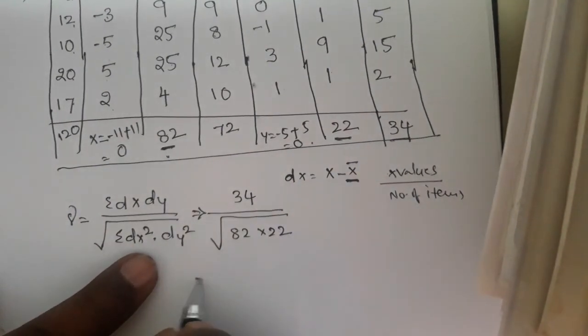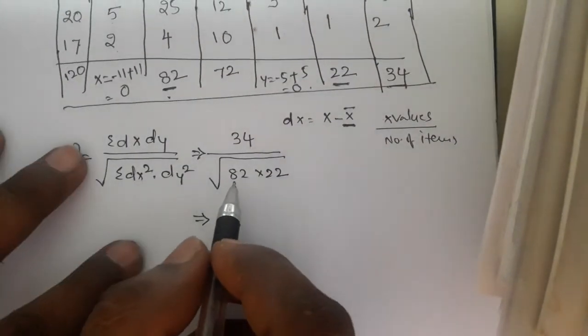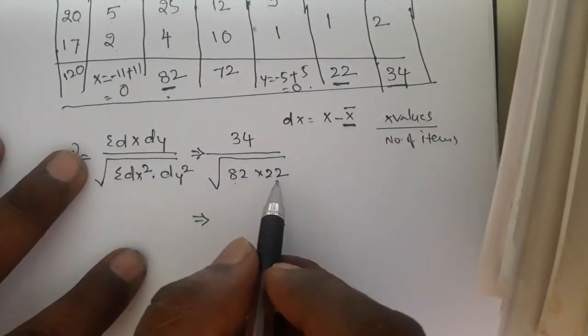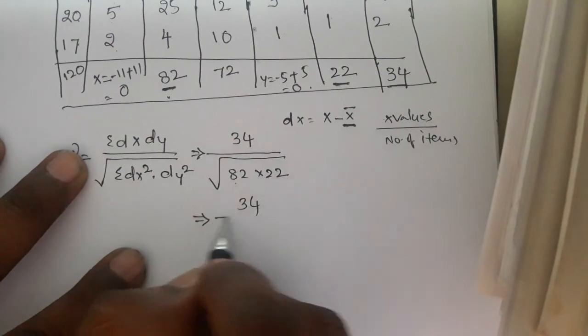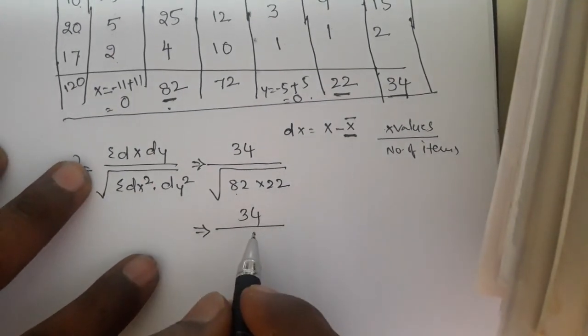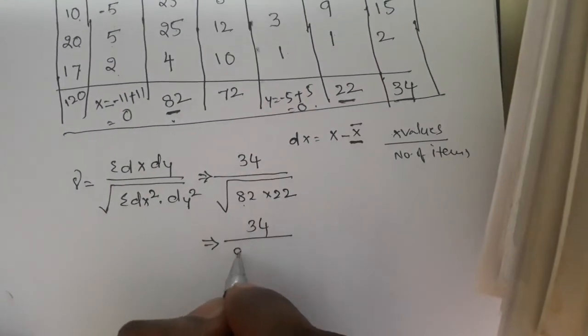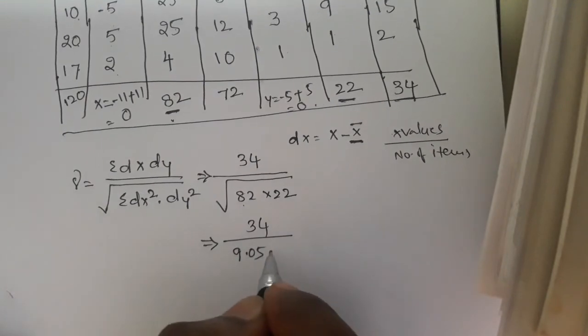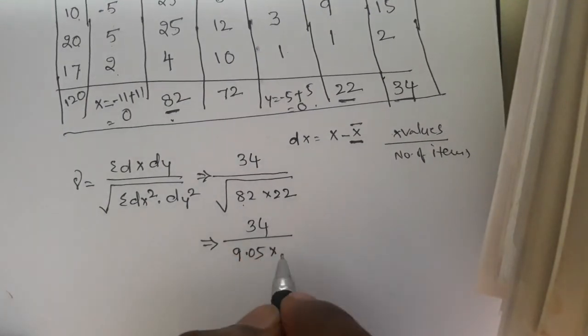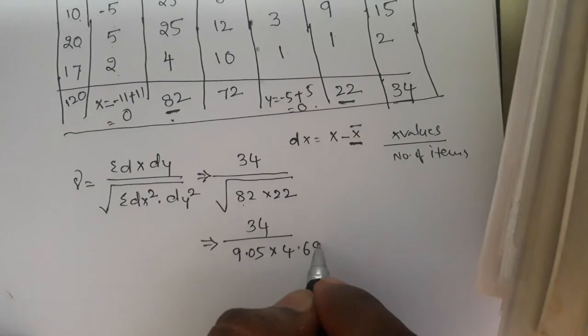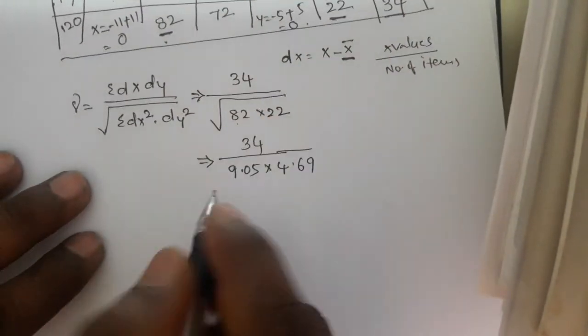Okay, so next we can find the root of 82 and the root of 22. So root 82 is 9.05, and root 22 is 4.69.